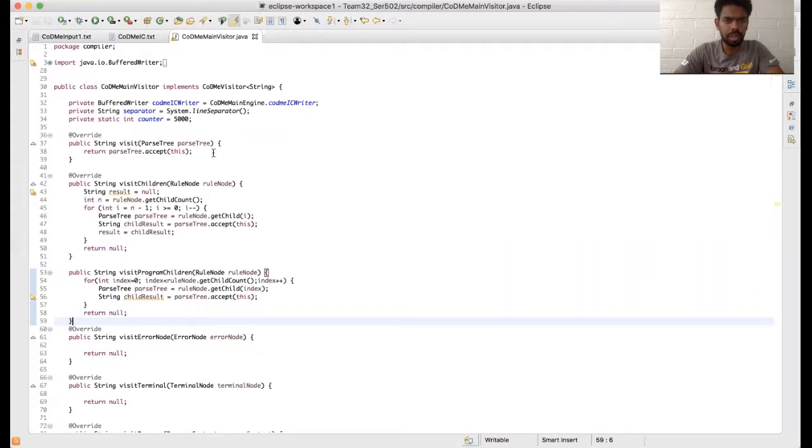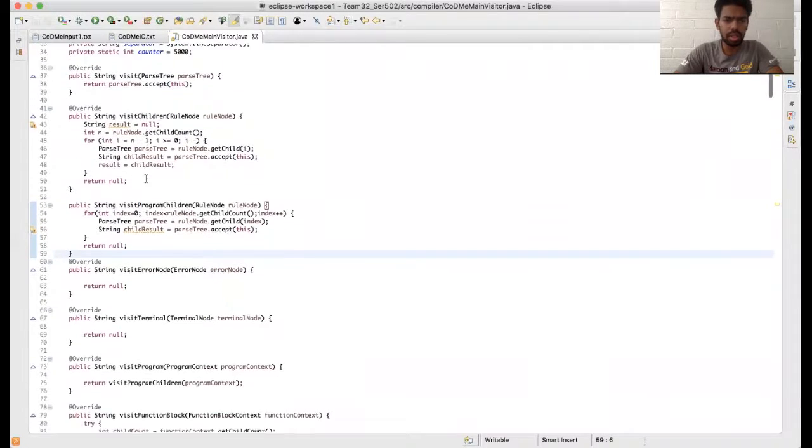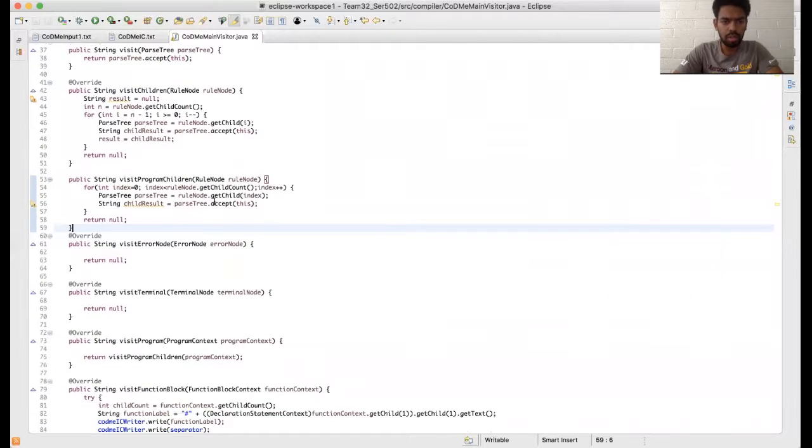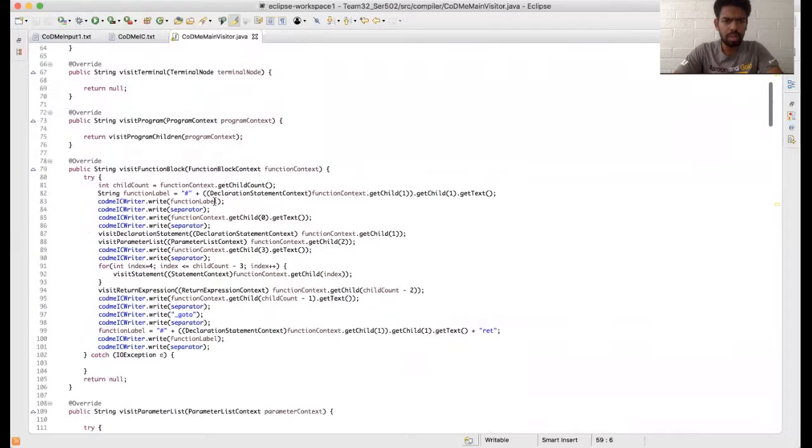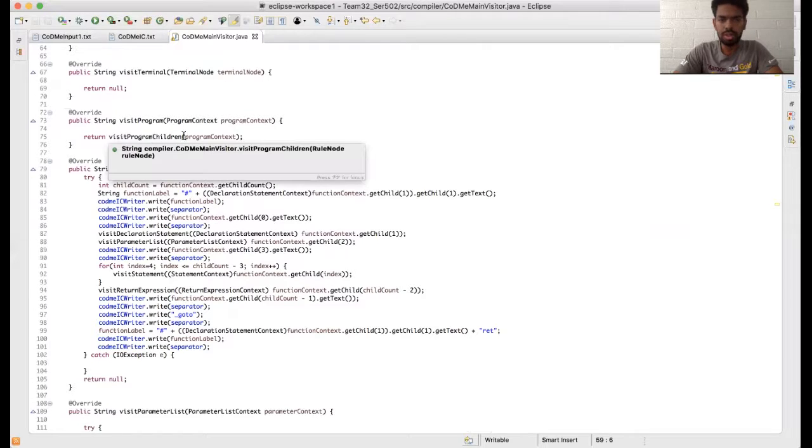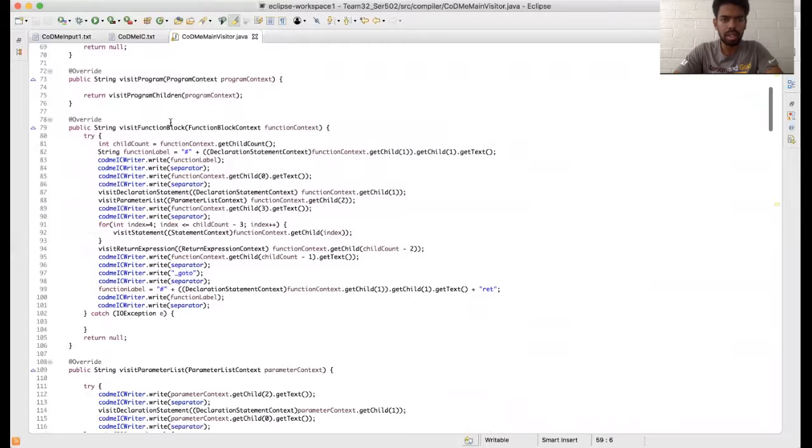I'm here to describe the visitor we are using to run our parse tree. Here you can see that we are using the program context, and through the program context, we are going to every child context to describe how things are parsing. Like in this block, we are using the program context and going to its children, and then in this block you can see we have a visit function block.